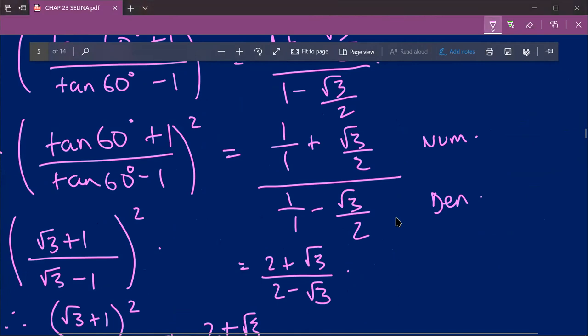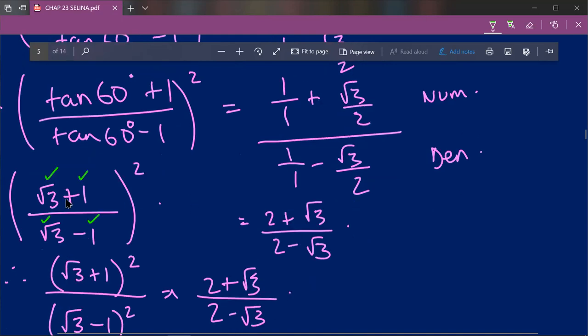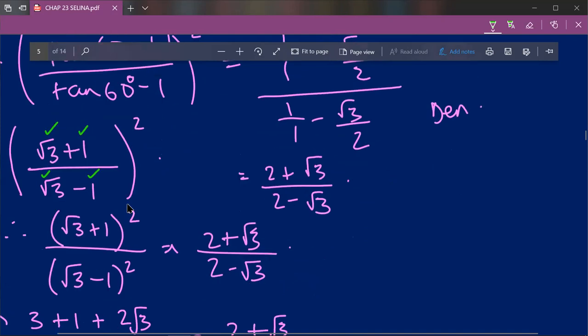Okay, so I'll change the color. Our tan 60 degree is root 3, as I've said here, plus 1 upon tan 60 degree minus 1, which is root 3 minus 1. Don't forget the whole square. And our LHS will be root 3 plus 1 upon root 3 minus 1 whole square. Now further we have to find our LHS. So our LHS is root 3 plus 1 upon root 3 minus 1 whole square.